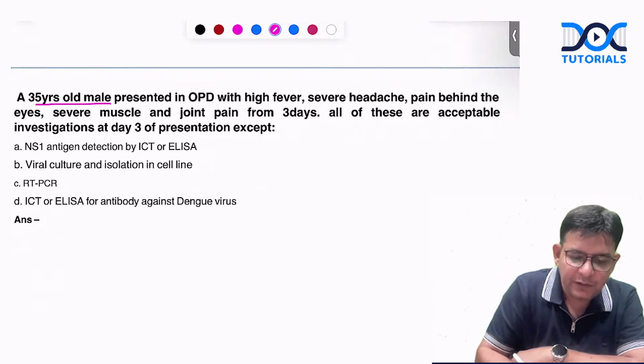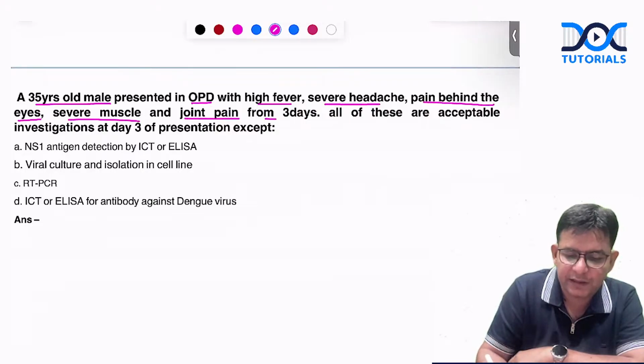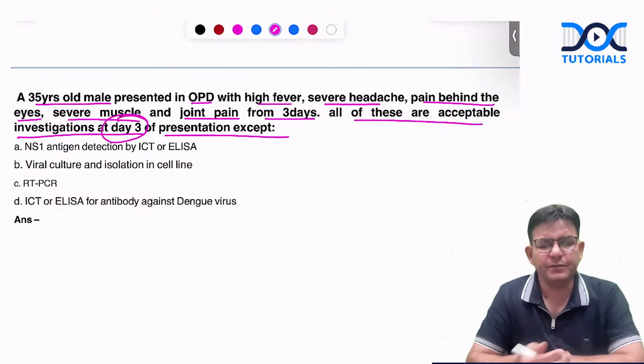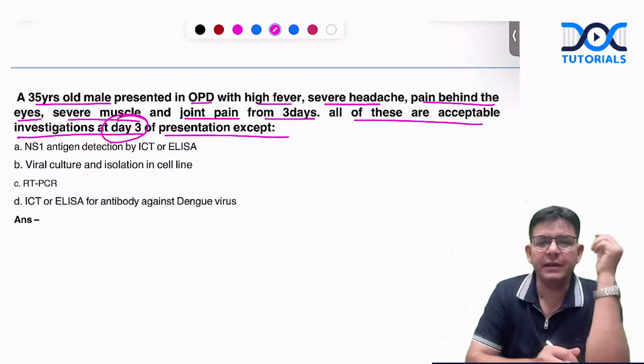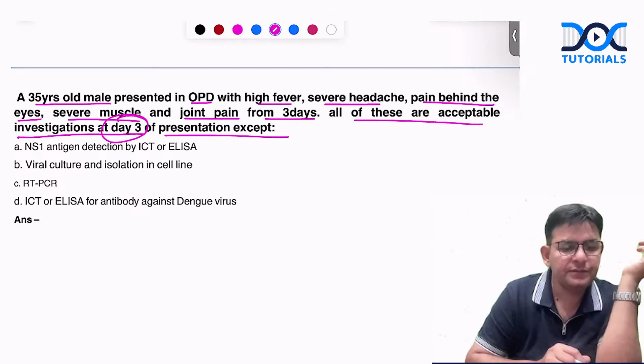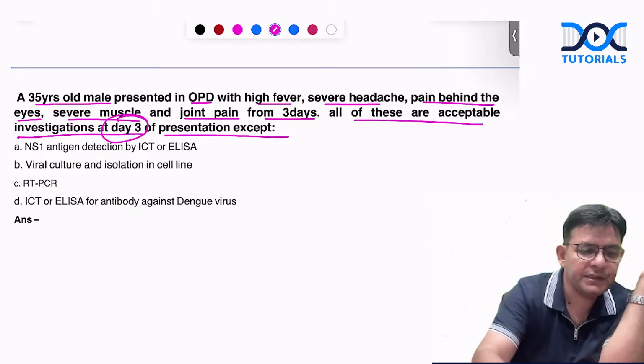A 35-year-old male presented in OPD with high fever, severe headache, pain behind the eyes, severe muscle and joint pain from 3 days. All of these are acceptable investigations at day 3 of the presentation except. So this is the question I think which you will be able to tell easily. Okay. And what is the answer? You can tell up in the comment section. What is your answer for this?